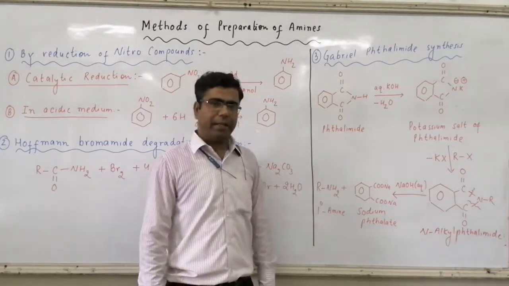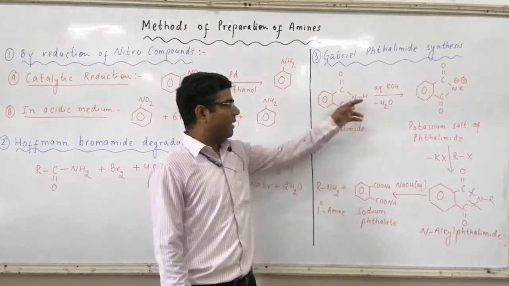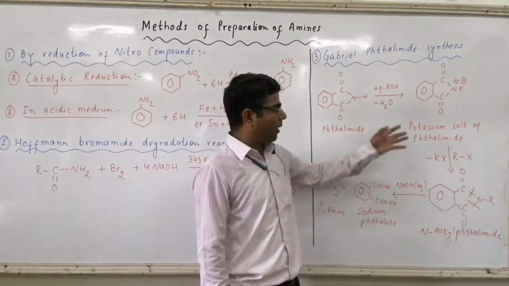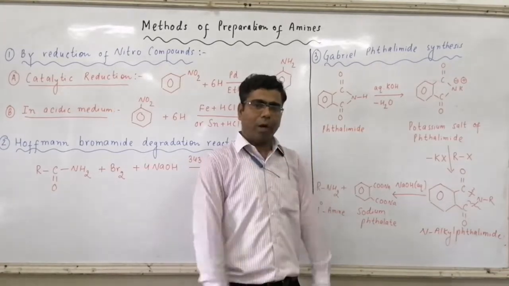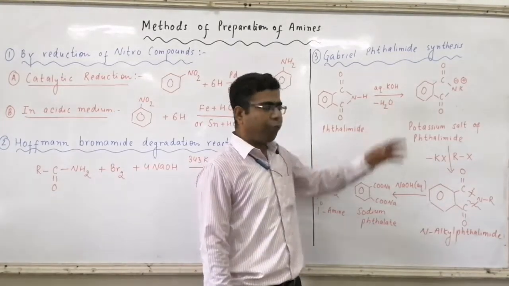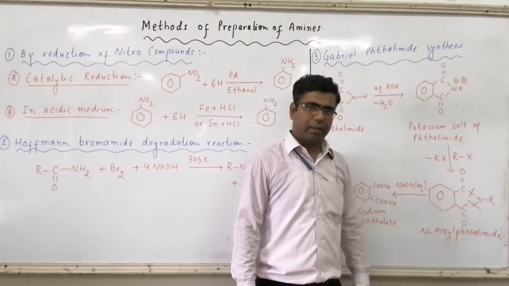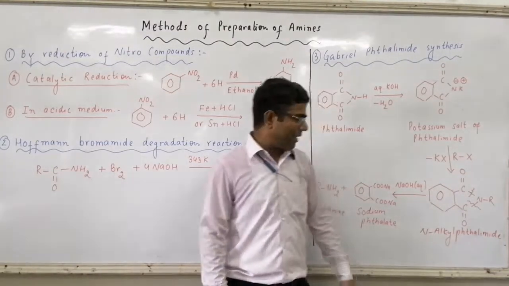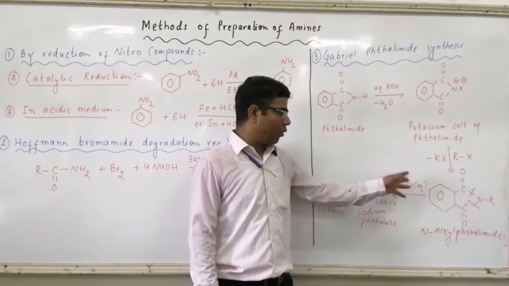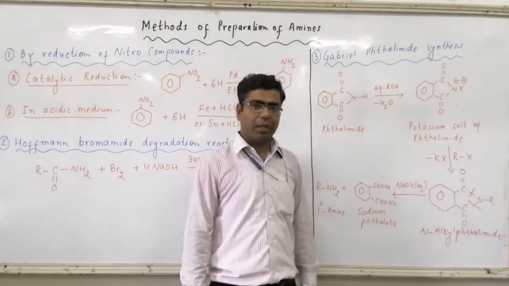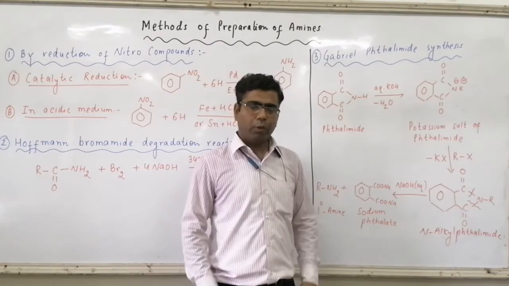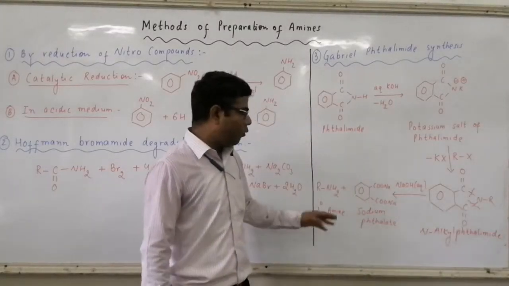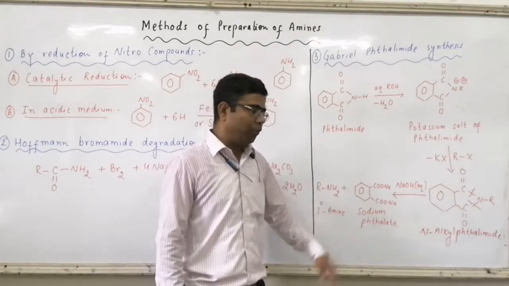We are using phthalimide. The acidic phthalimide, when treated with aqueous KOH, gets converted to the potassium salt of phthalimide, a more reactive form. This more reactive form, when treated with RX, gives N-alkyl phthalimide. This N-alkyl phthalimide, when treated with aqueous NaOH or KOH, undergoes ring opening, with two bonds cleaving simultaneously. As a result, the R part gets converted to RNH2 and the remaining part will be converted to